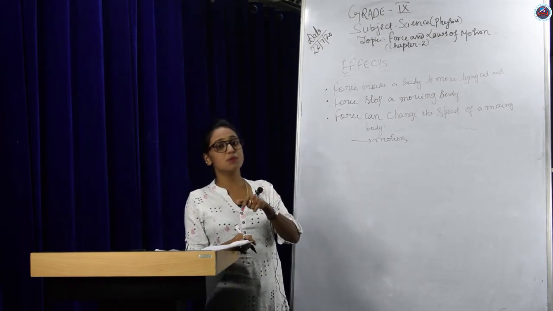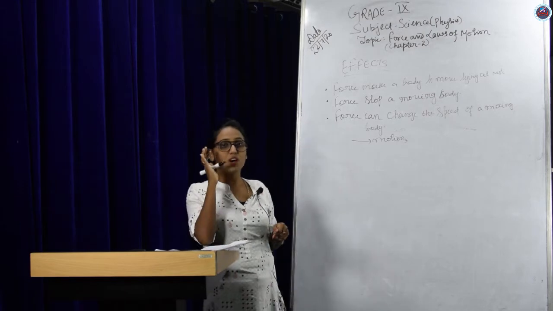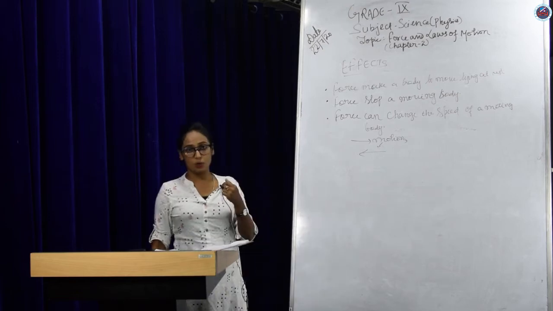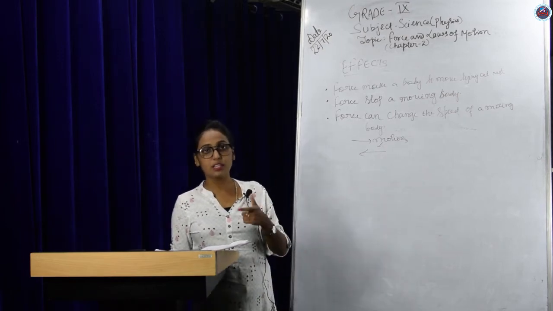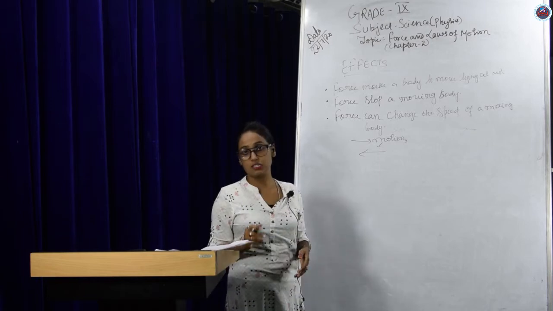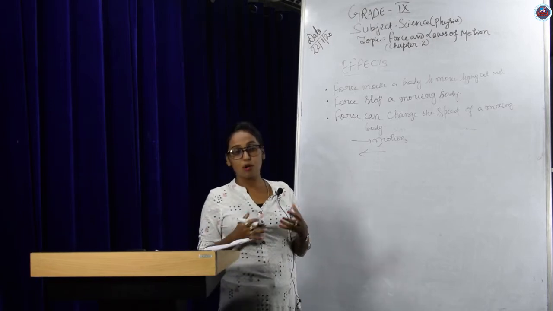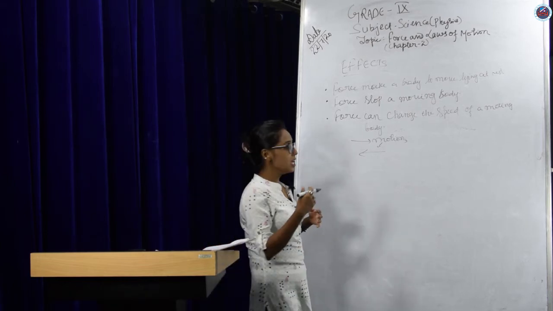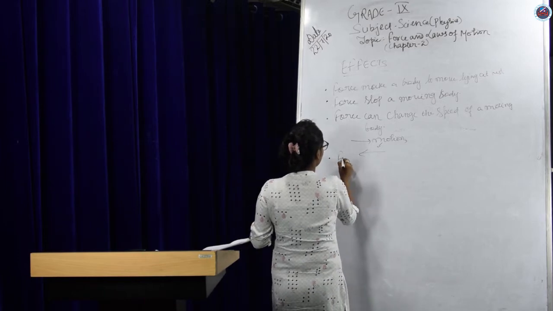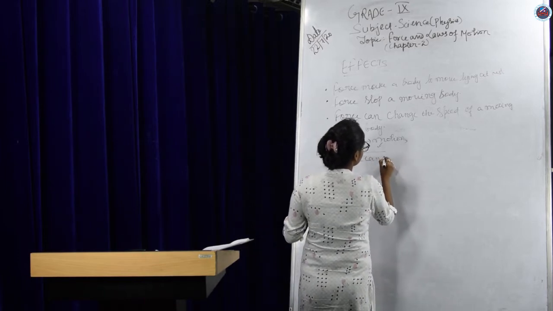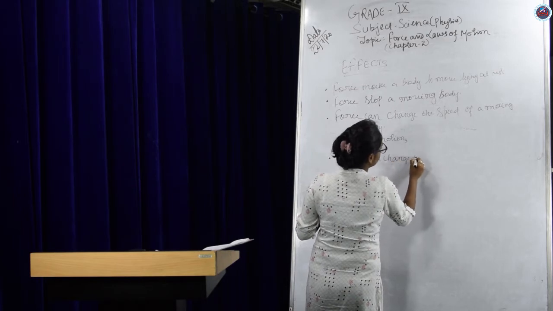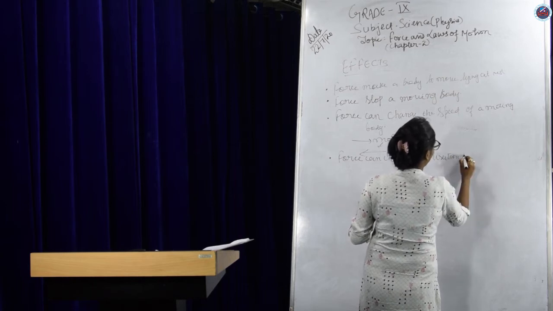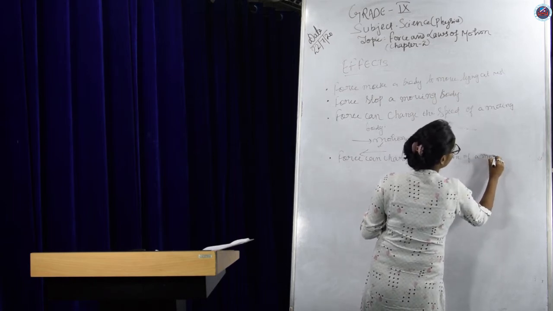But to decrease his speed, what will you do? You will have to give a force or a pull in the direction opposite to that of the motion, and that will decrease his speed. So these are examples of how force can change the speed of a moving body. The next is that force can change the direction. It can also change the direction of a moving body.